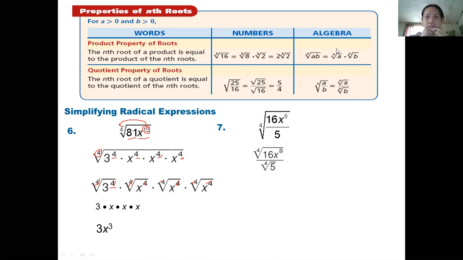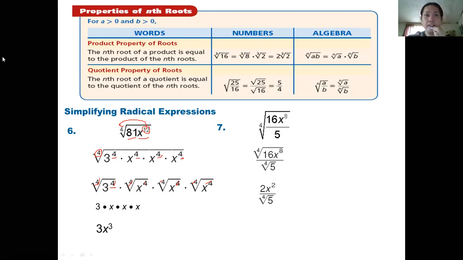In here, same process, same thing. Since it is a fourth root, we have to express the radicand in terms of fourth powers so that it will be easier for us to cancel or simplify it, same as how we did it in the previous example, number 6. So why is it 2x squared, sir?